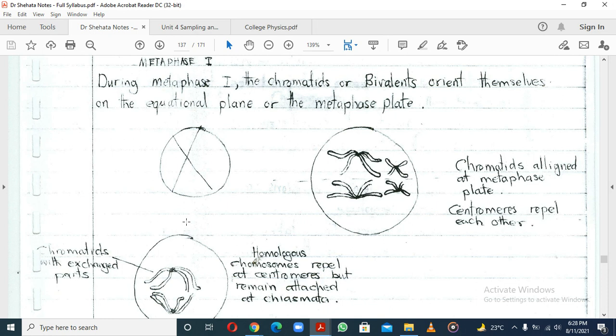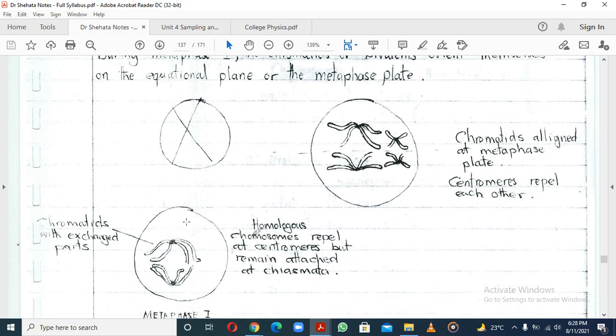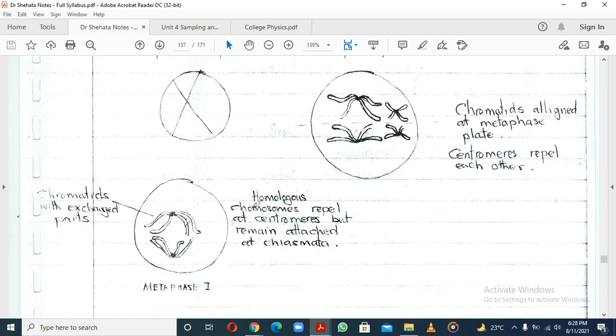Now, one thing that is interesting about the centromeres: I said the centromeres are those dark things that are uniting the sister chromatids. What these do is provide some repulsion between these homologous chromosomes, and that is important because you don't want these homologous chromosomes to be combining just anyhow.